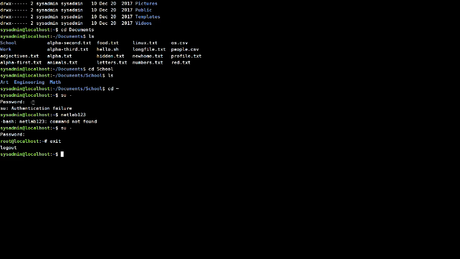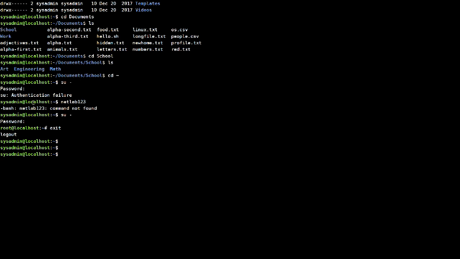But if you want to log in as a different user, you can just type in su dash and enter the login of the user, for example sysadmin. But I'm not going to do it here. This is how you log in as a different user using the su command. Let's say we want to install an update on this machine, and let's see if it will let us do that or not.